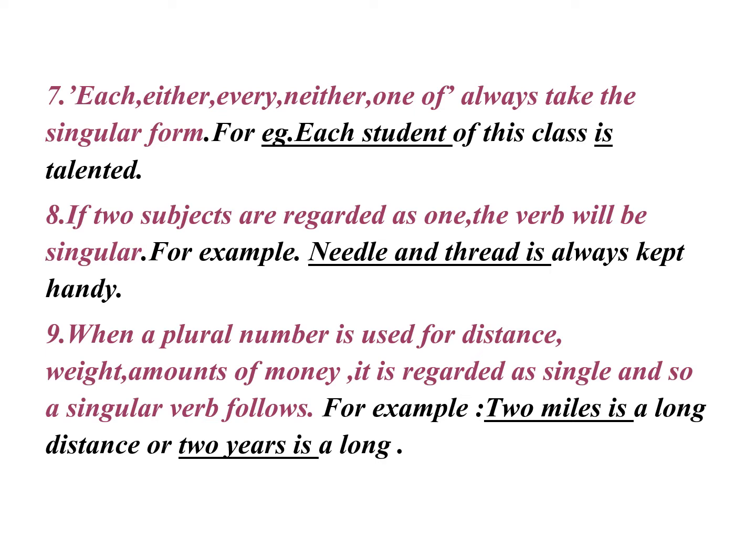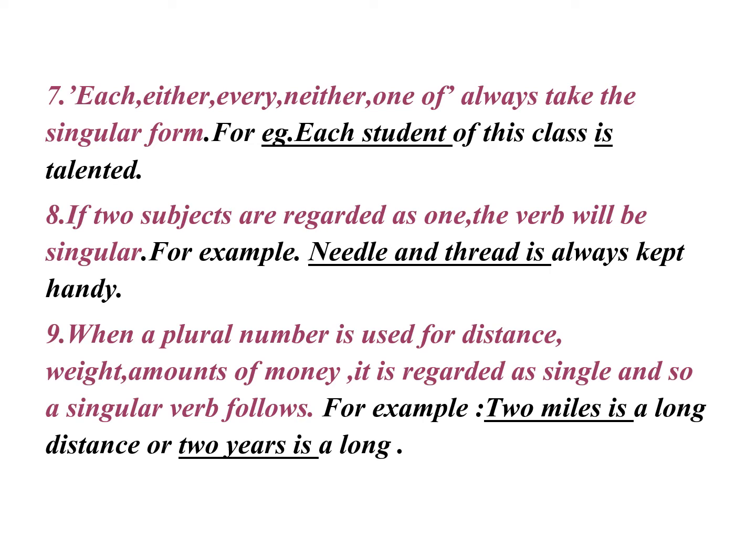Number 8, if two subjects are regarded as one, the verb will be singular. For example, needle and thread is always kept handy. In the same way, bread and butter is my favorite breakfast item. So needle and thread, bread and butter are regarded as one.